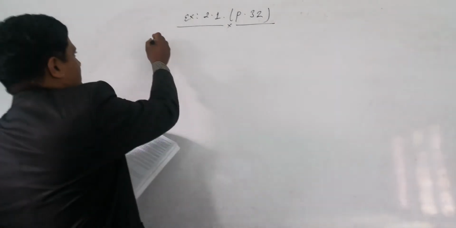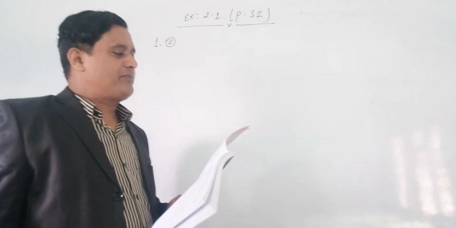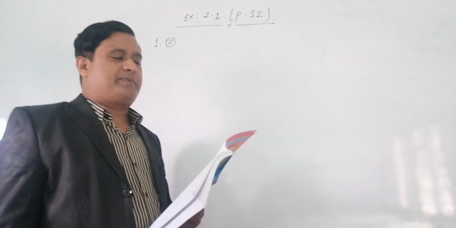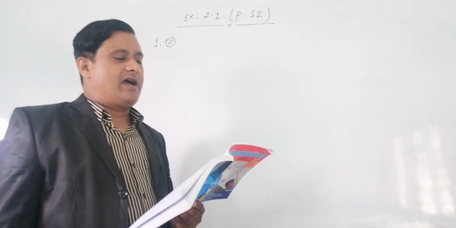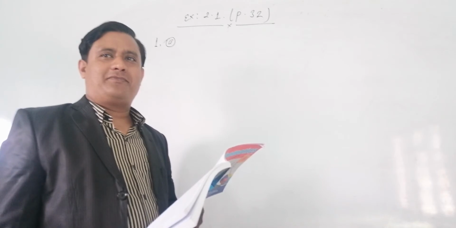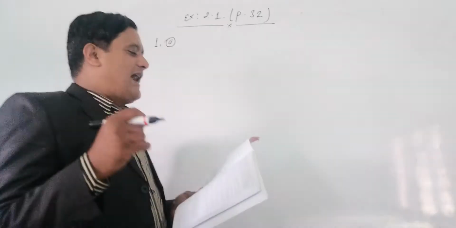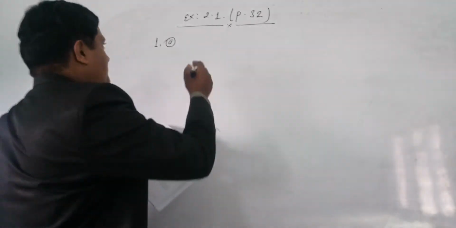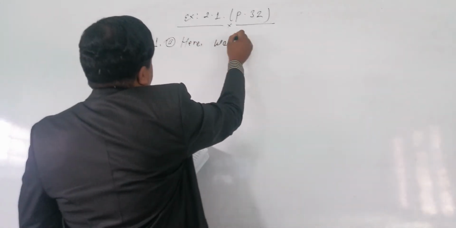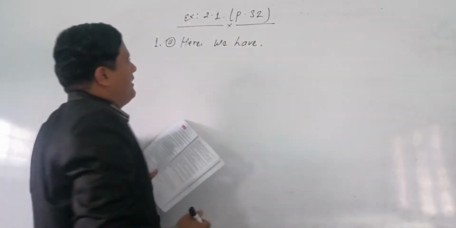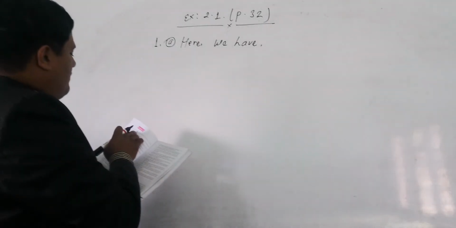Question number 1A. I will read the question. Joy bought an item for rupees 50 and sold it, making a profit of 10%. Find the selling price of the item. That SP we have to find out. To get the SP, how to do? Joy bought an item for rupees 50.